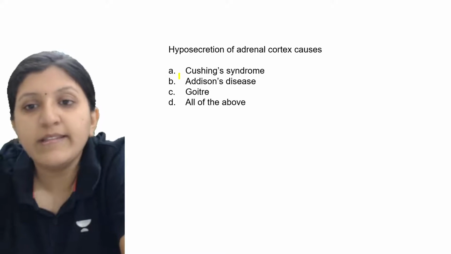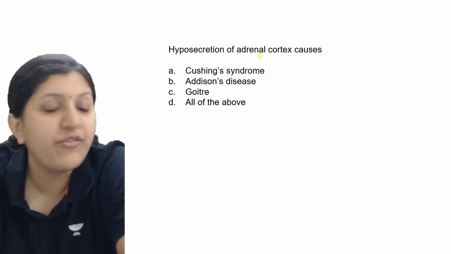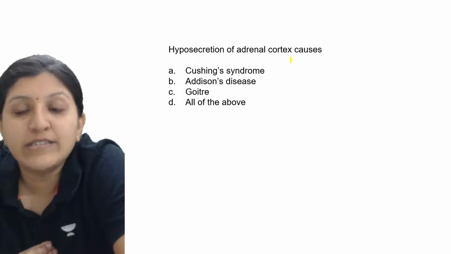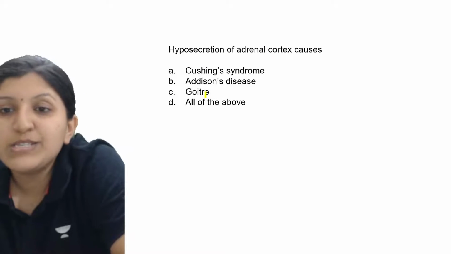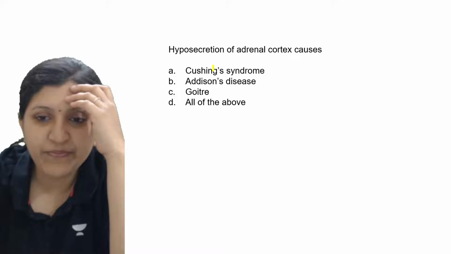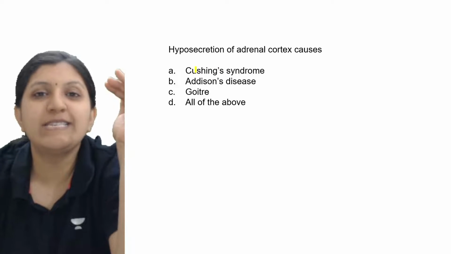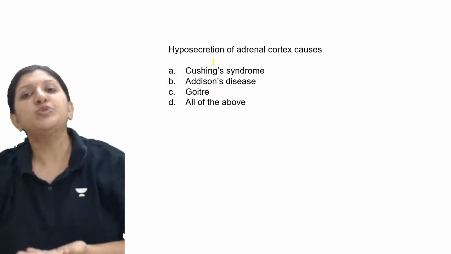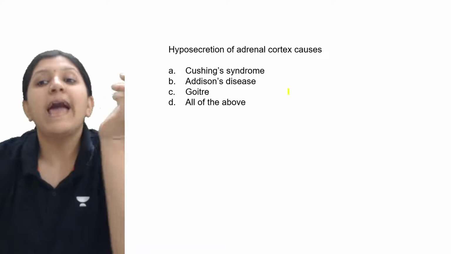Okay, and other than that, hyposecretion of the adrenal cortex causes what? Hypo they are asking, not the hyper. Anyone? Hyposecretion is less secretion. When we mention hypersecretion, there is too much secretion of the adrenal cortex.